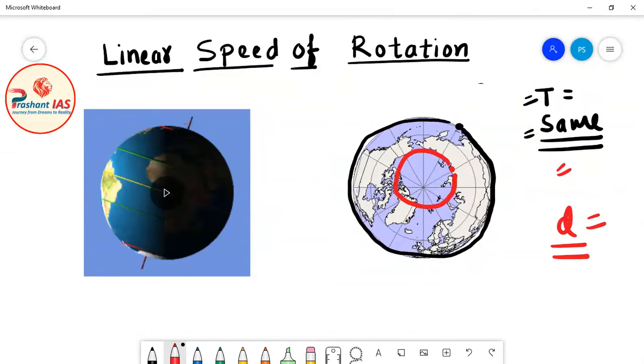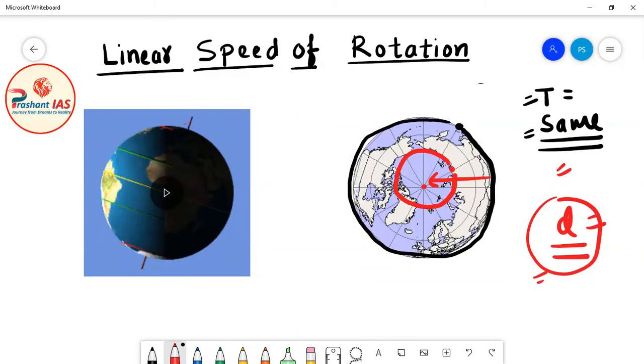And if a person is standing closer to the pole, then this distance is even smaller, and at the pole this distance is actually 0. So what is happening is that if we are moving from equator to pole, then the distance traveled is decreasing. But definitely the time taken is same.